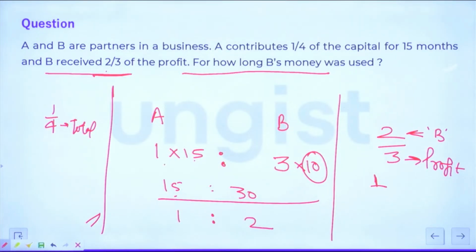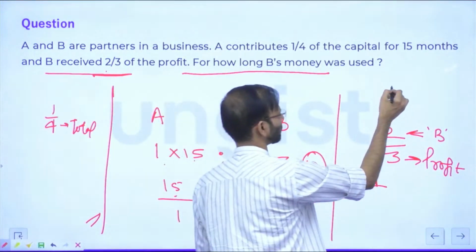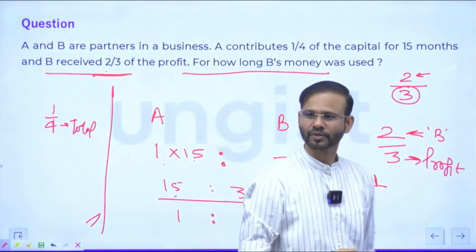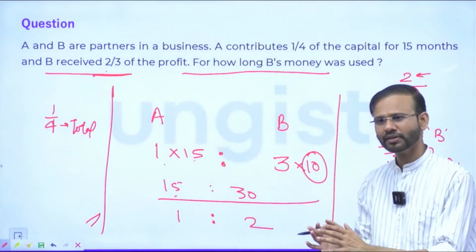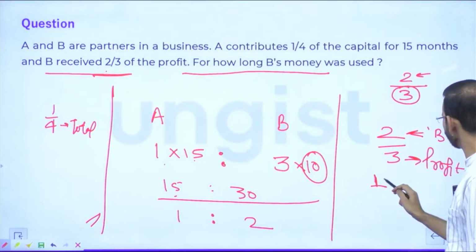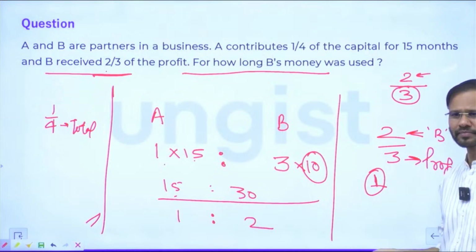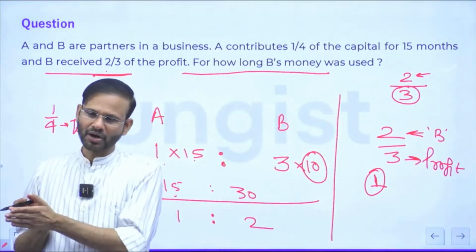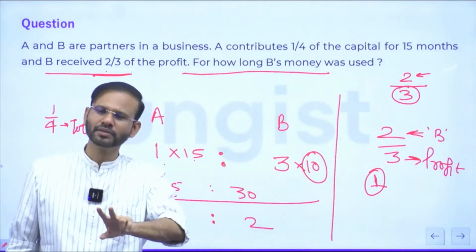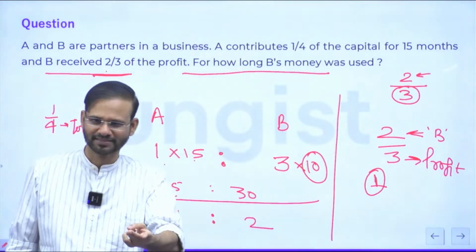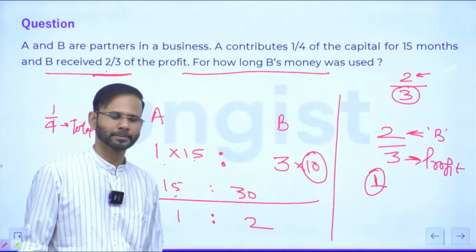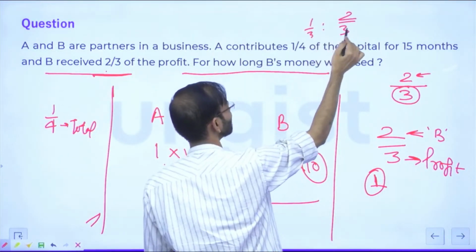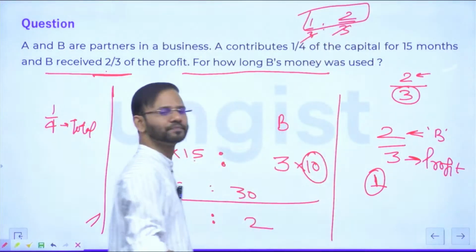How do we get 1:3? See, total profit is 3. Out of that, B is receiving 2. So if B is receiving 2, then A will be receiving 1. 1 plus 2 is 3. Right? Total profit is 3. Out of that, B is getting 2. So A must be getting 1. See, the thing is, it is 2/3. So 1/3. What is the ratio of this? This is 1:2.